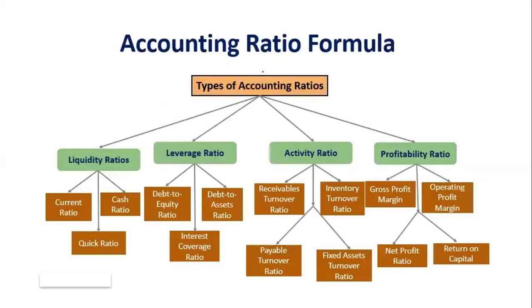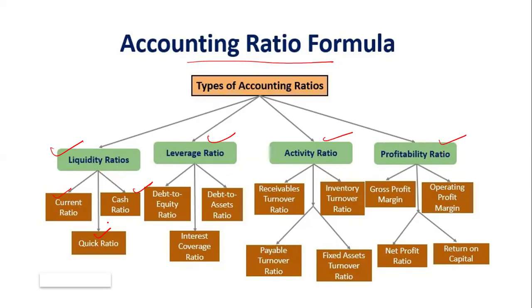So here you can see there are accounting ratios. Accounting ratios are further categorized into types: liquidity ratio, leverage ratio, activity ratio, and profitability ratio. In the liquidity ratio, you can see there is the current ratio, cash ratio, and quick ratio. Liquidity means how much liquidity you have in your hands.